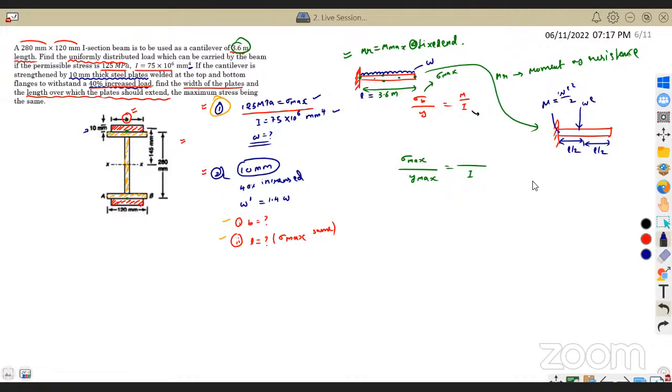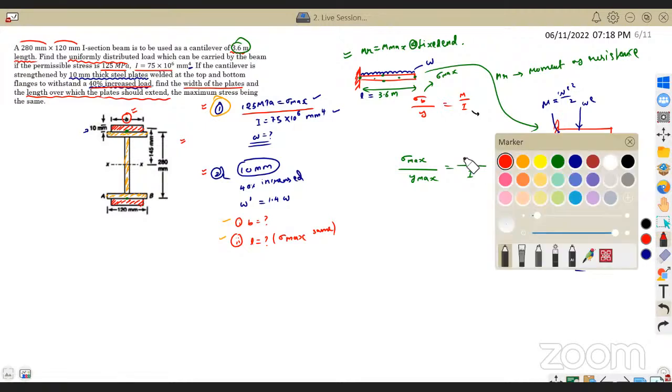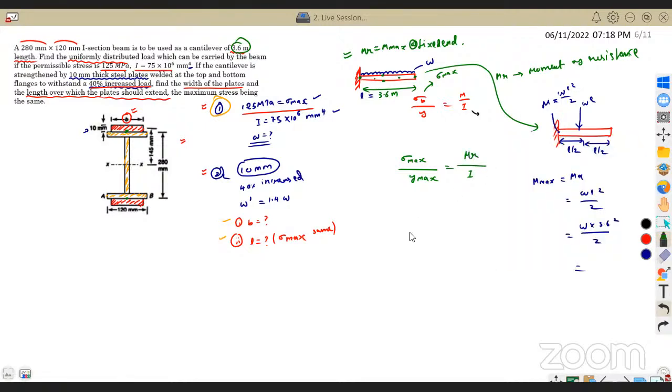So maximum bending moment, which is nothing but the maximum moment the beam can withstand, the moment of resistance, is equal to WL square by 2. And W we don't know, but L we know, right? L is 3.6. So W into 3.6 square by 2. Solve it and get the answer here. So the moment I need to consider here is MR. Now substitute every value.